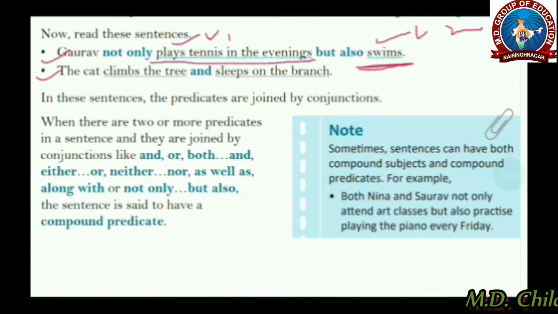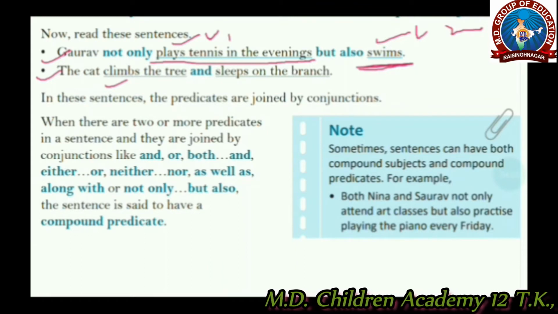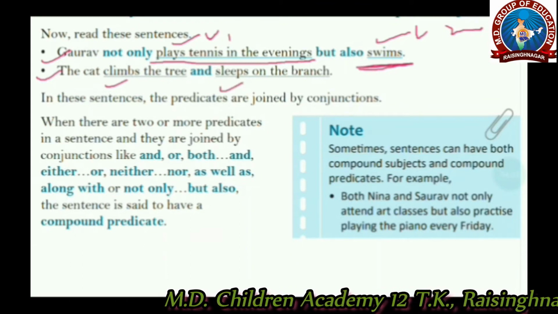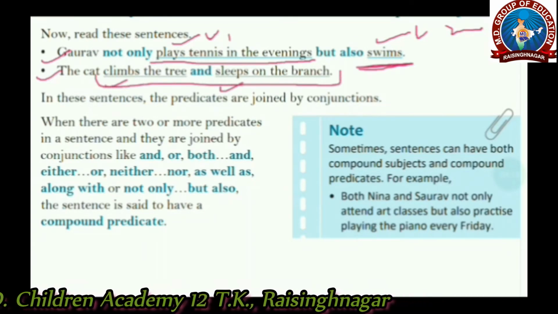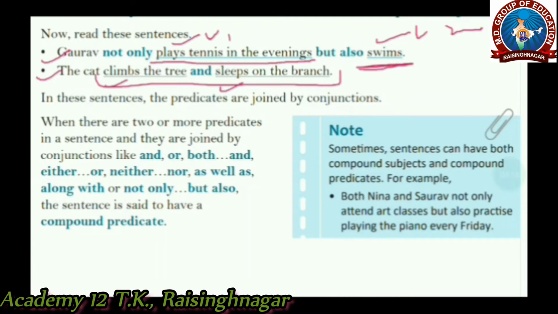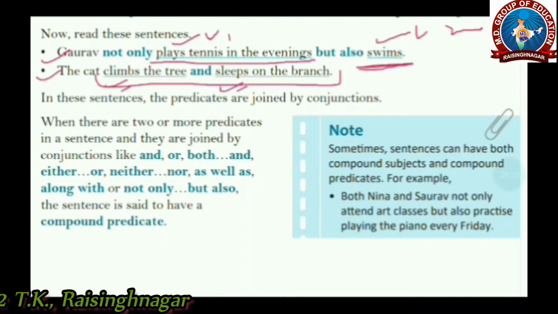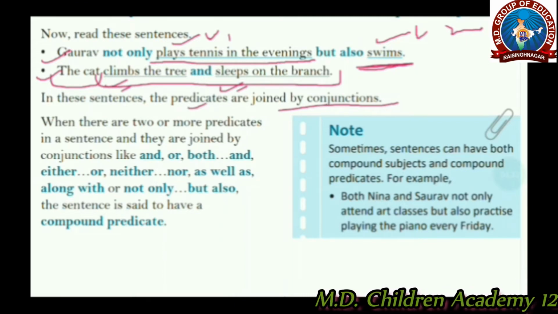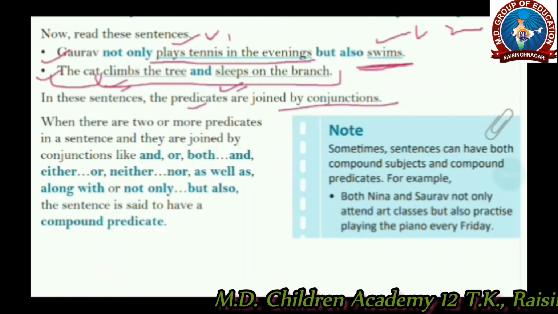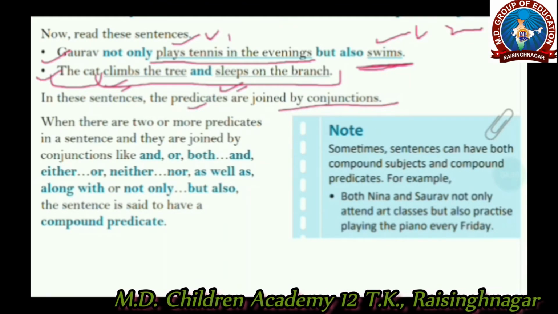The next example is: the cat climbs the tree. The first action is done by the cat, and sleeps on the branch is the second action taken by the cat. So this predicate is a compound predicate, as two actions have been taken, verb first and verb second. The subject is single, the cat. In these sentences, the predicates are joined by conjunctions. Just like subjects were joined with the help of conjunctions, the predicates are also joined by conjunctions.